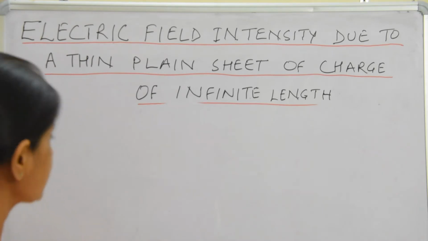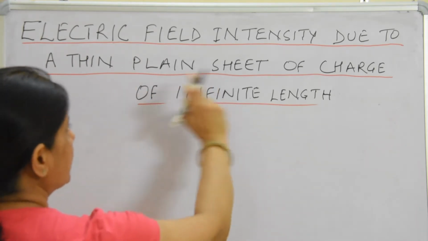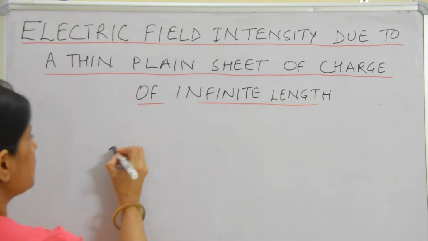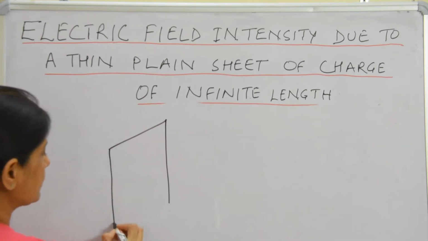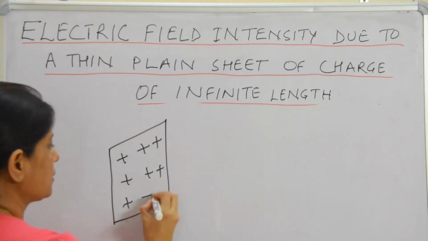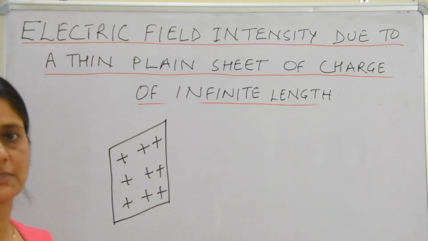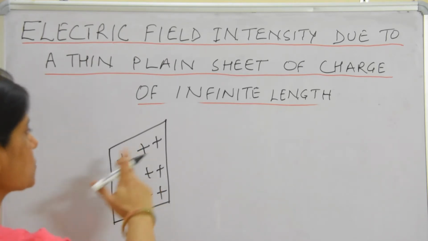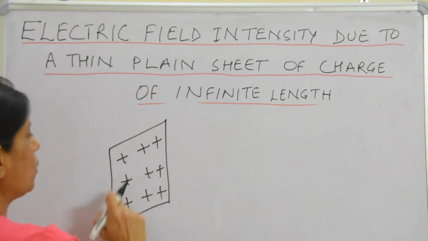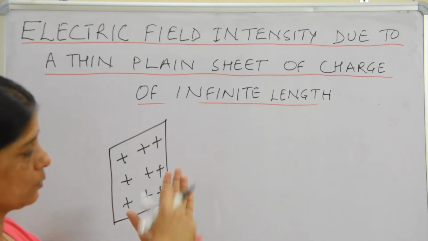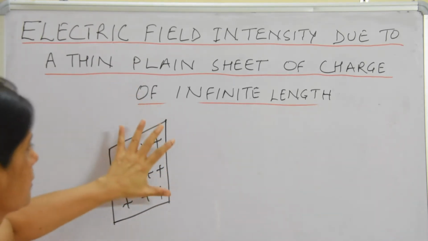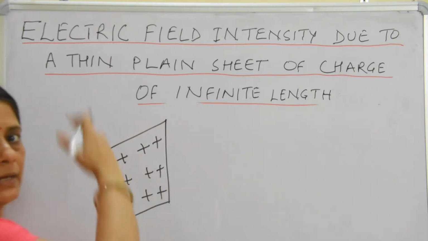Students, today we have to discuss electric field intensity due to a plane sheet of charge of infinite length. First understand it: this is a thin plane sheet. What do you understand by a thin plane sheet? A thin plane sheet means that it is so thin that it has only one surface. Only positive charges are there, and it has only one surface. That is why only one kind of charge can reside on this surface. This is the sheet, and only positive charges are lying on it.